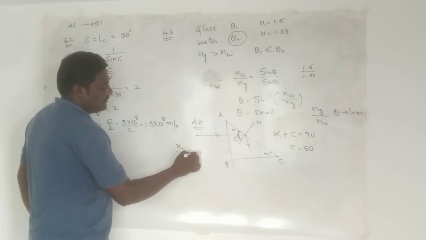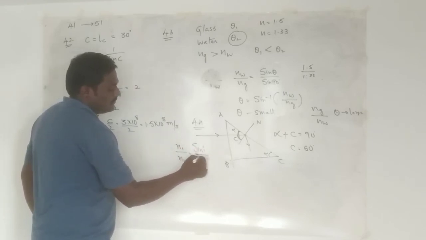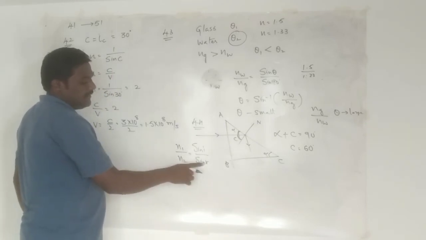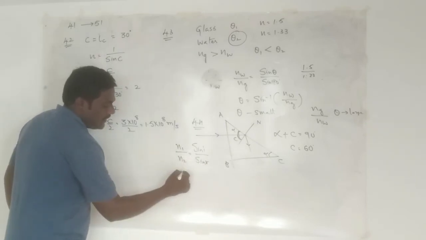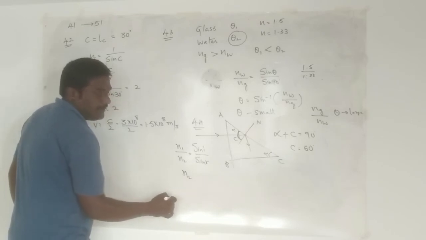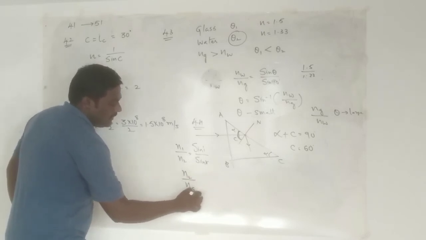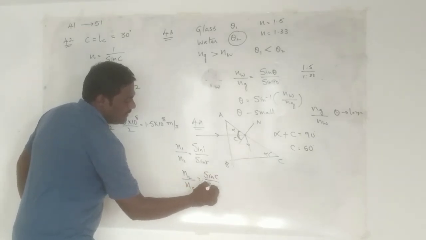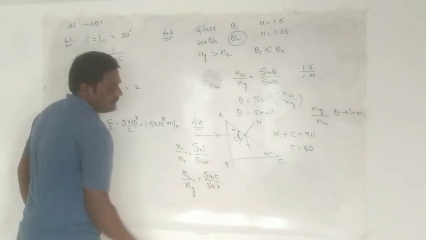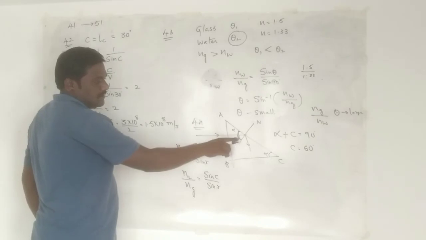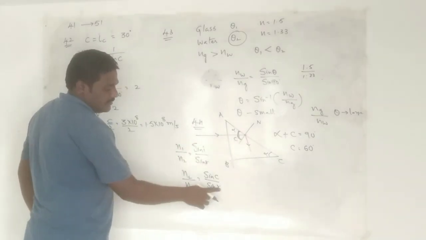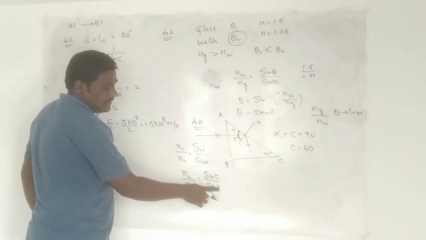So you can use this formula: N1 by N2 is equal to sin I by sin R. No need to get confused. Here, the refraction is in the liquid, so you take the refractive index of the liquid divided by the refractive index of the glass, that is equal to sin C by sin R. Since the maximum possible angle occurs at the critical angle only, sin R will be 1, since R is equal to 90.